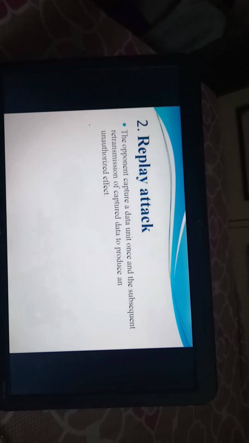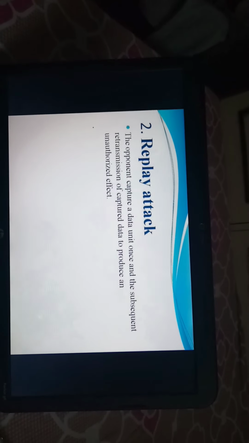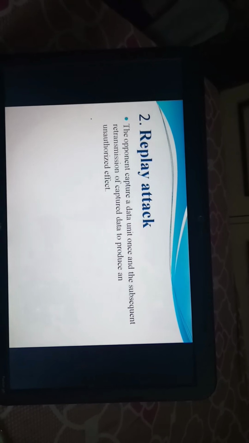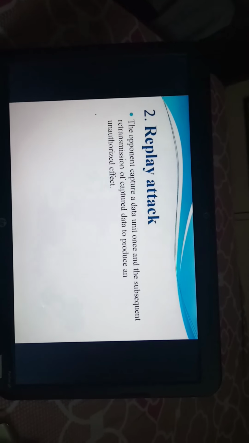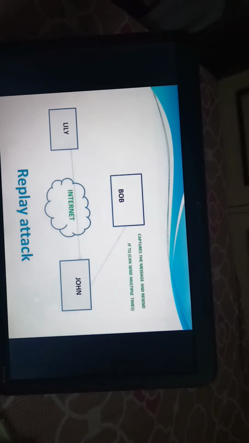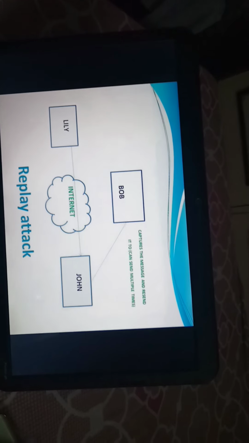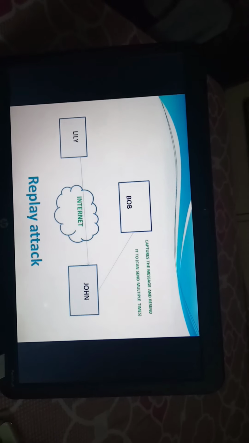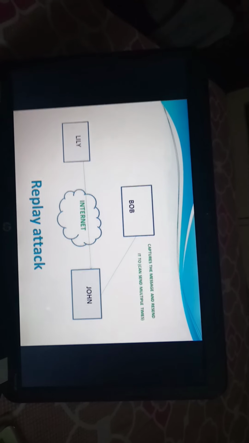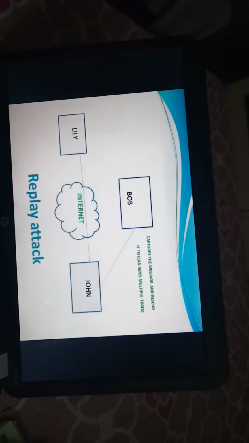Now the second type of attack is replay attack. The opponent captures a data unit and the subsequent retransmission of the captured data produces an unauthorized effect. Here Bob the attacker captured a sequence of messages and resent them to John. That is called replay attack.